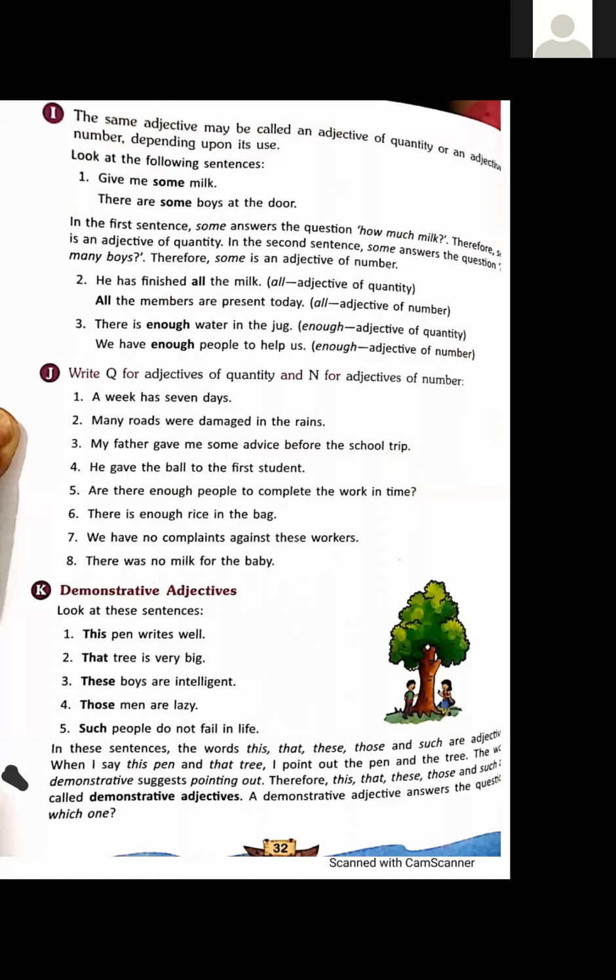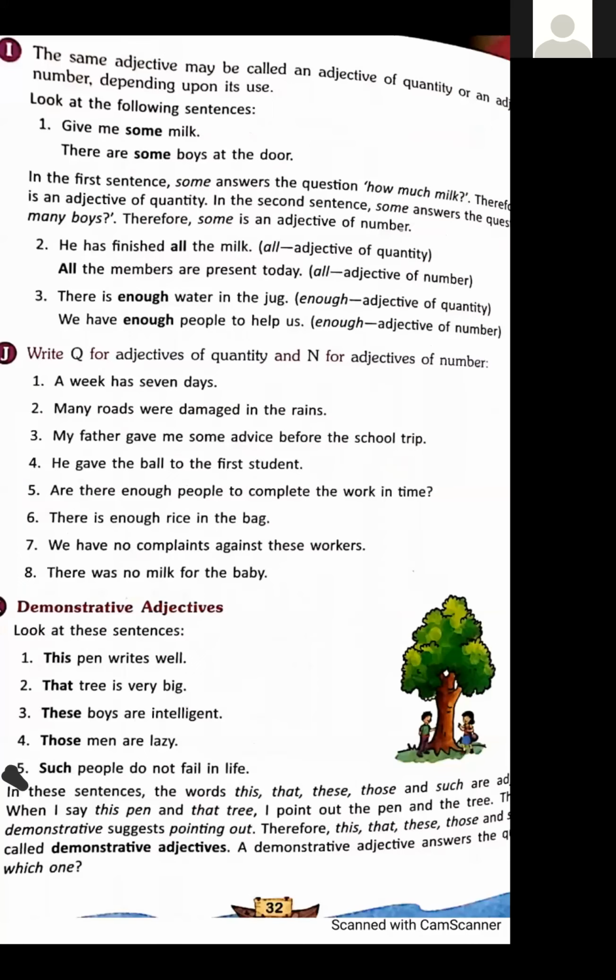We are using the adjective some here, which we earlier used as an adjective of quantity, because milk is uncountable. We can't count milk. So we are using some as an adjective of quantity.